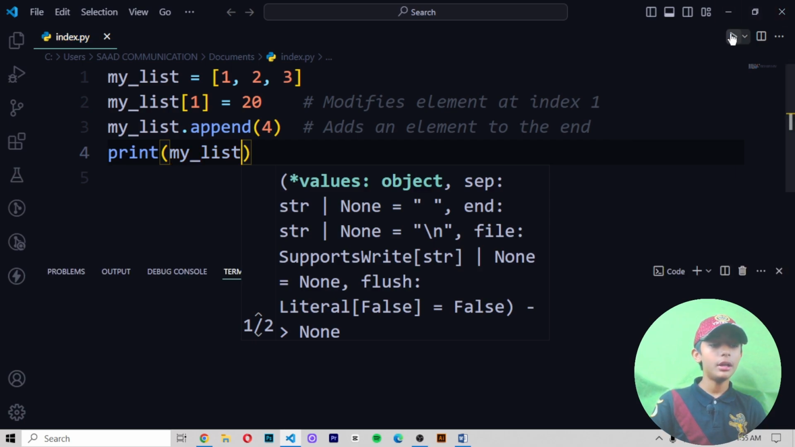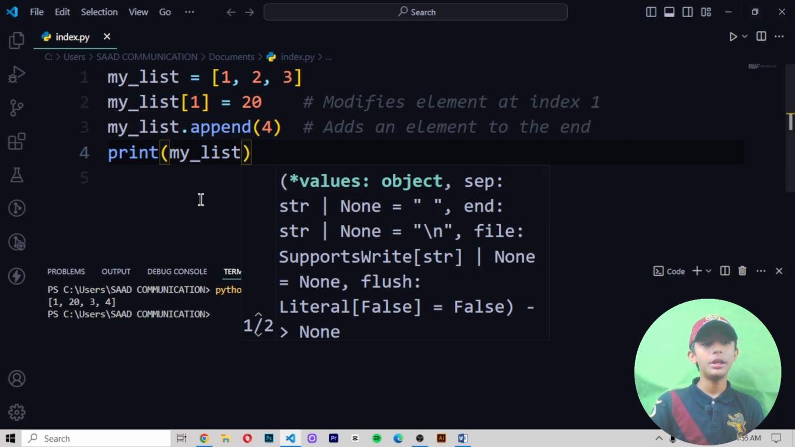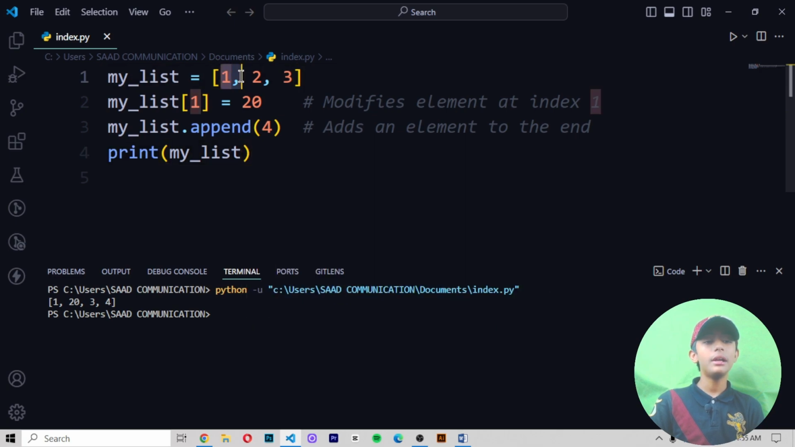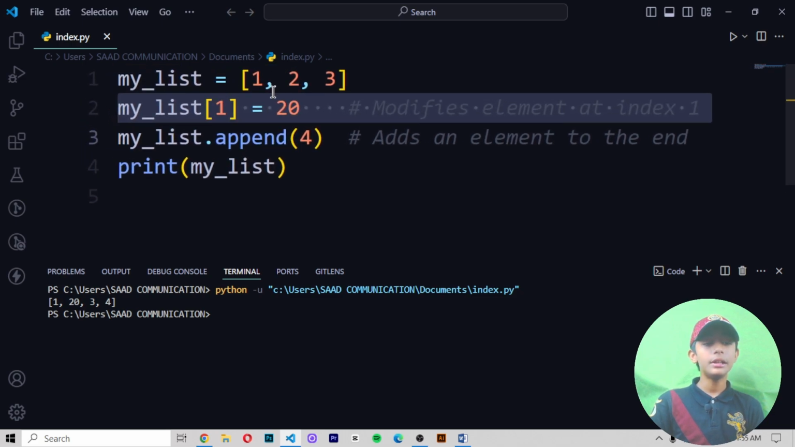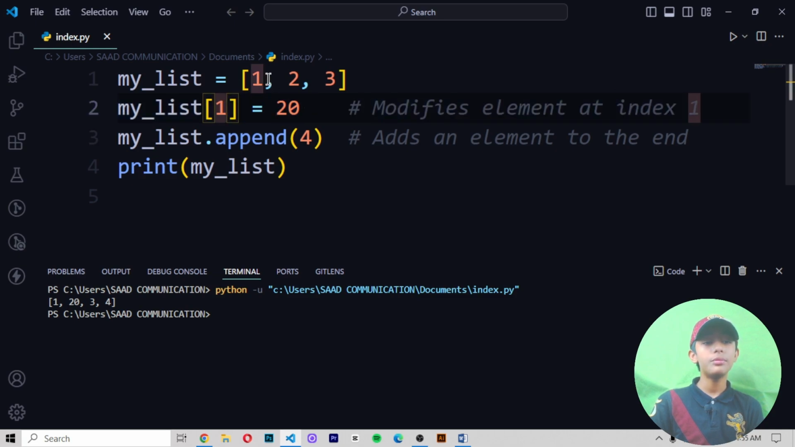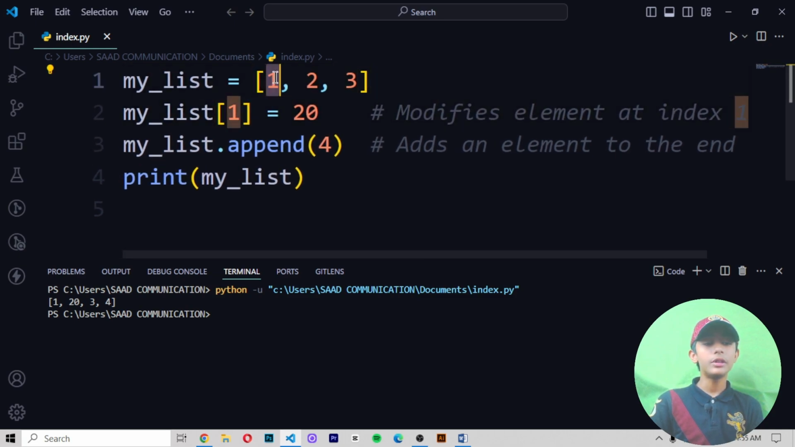If you save it and run it, it gives you 1, 20, 3, 4. But here we wrote 1, 2, 3, so why is it giving this? Because the second line of code modifies the element at index 1. You must know the first element has index 0 and the second has index 1. So at index 1 I write the figure 20.